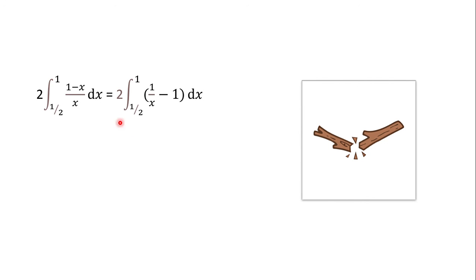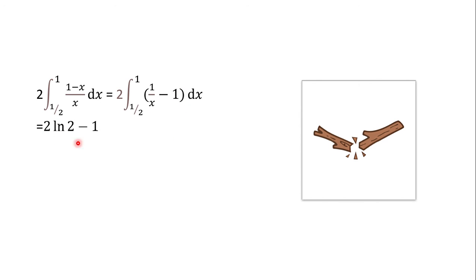Now if we break it down, we can break it into this part. Clearly the integration of 1 by x with respect to dx is equal to ln x, and this should be the easier part, as the other is a constant.